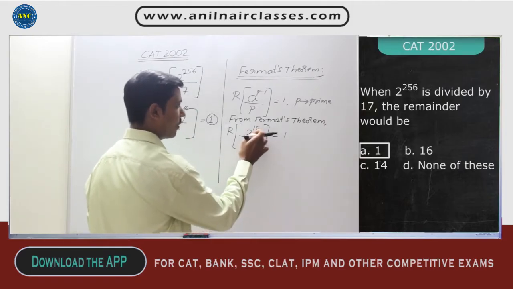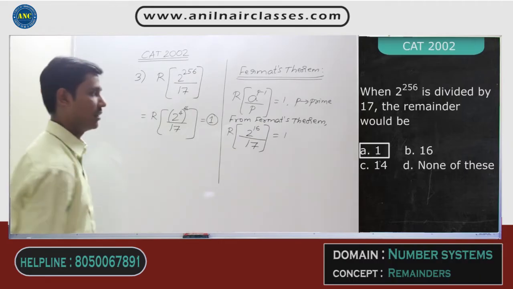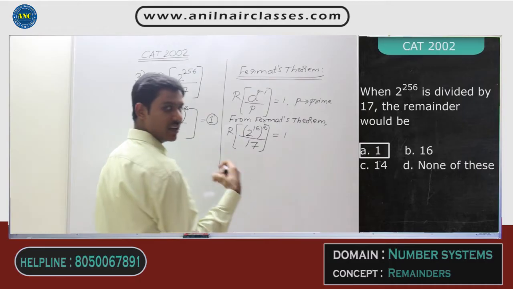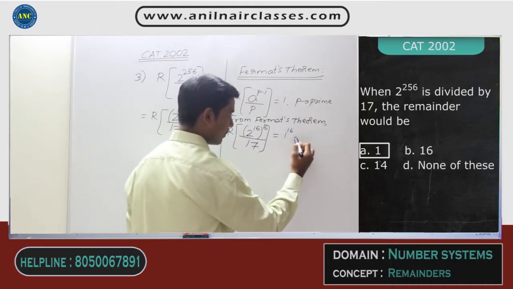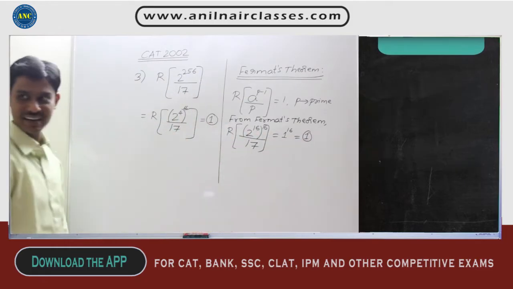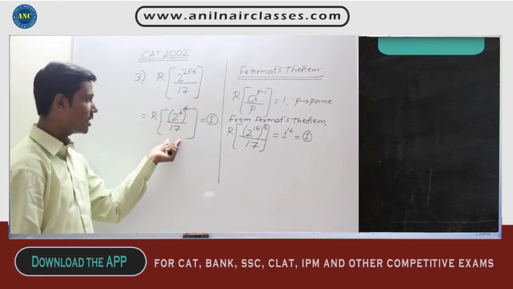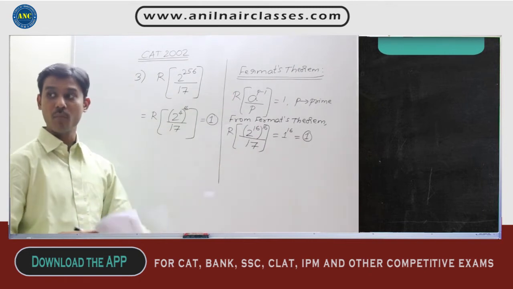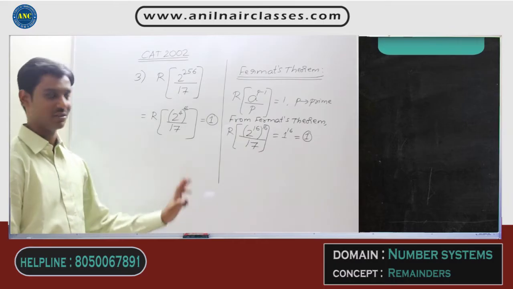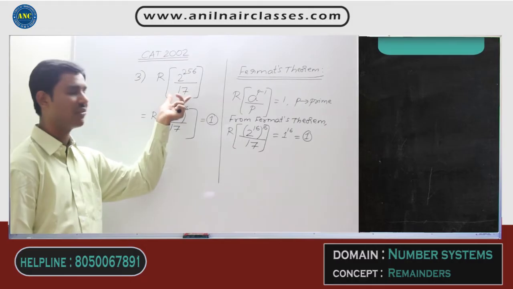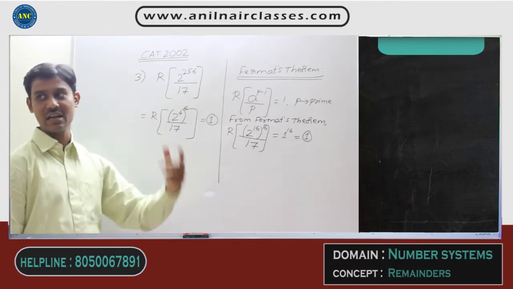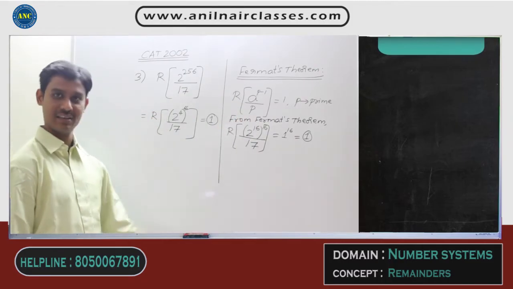But I don't want 2 power 16, I want 2 power 256. Write the power of 16 on both sides. 2 power 16 to the power 16 is 2 power 256. Here also write the power of 16. 1 power 16 is 1. You will get the same answer both ways. Idea clear? Either use the negative remainder concept or use Fermat's theorem. To solve more and more questions on negative remainder and Fermat's theorem, you should watch our regular classroom videos. These are very basic questions, level 1 in negative remainder and level 1 in Fermat's theorem. There are very high level questions also which are solved in our regular classes. Please write down.